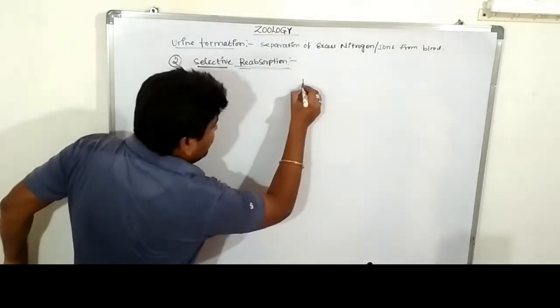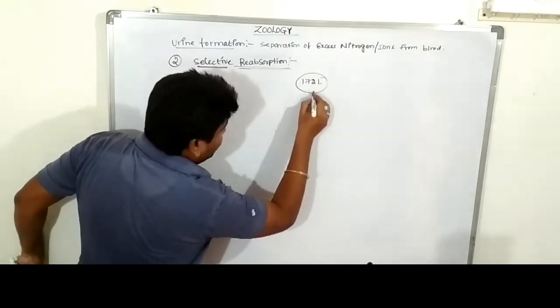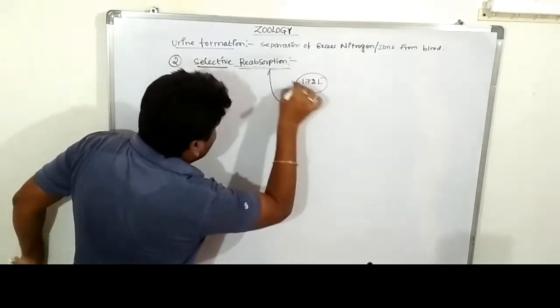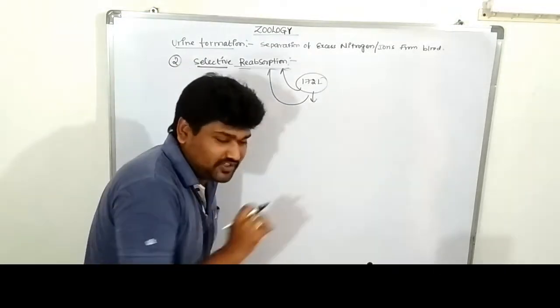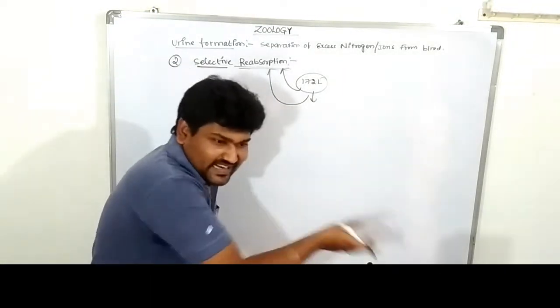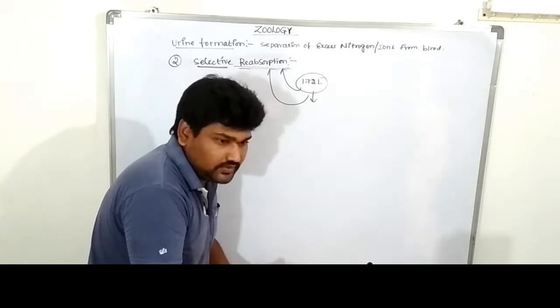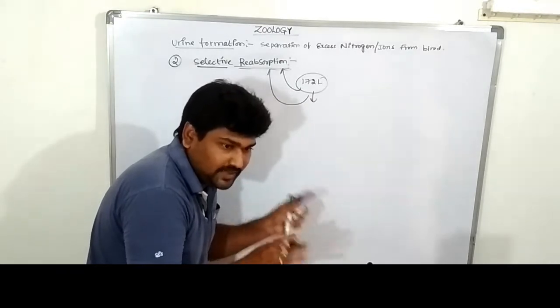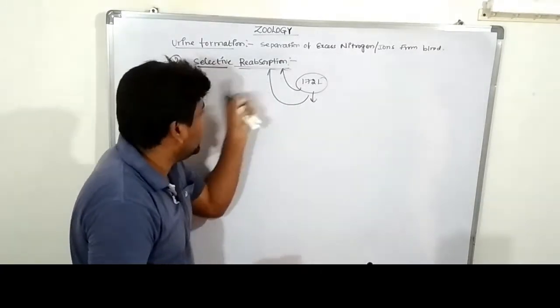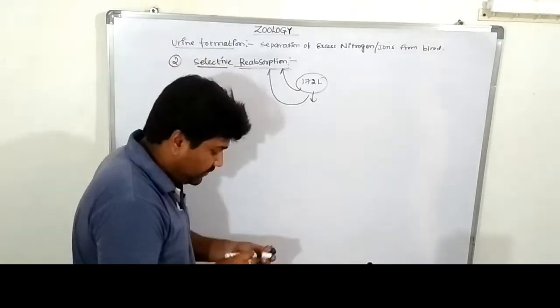Approximately 172 liters of primary urine is released. So the primary urine is always reabsorbed by the second process, that is called selective reabsorption. Very clear? The primary urine is releasing approximately 172 liters. So what are the essential substances? The substances are absorbed by the second process, the selective reabsorption process.